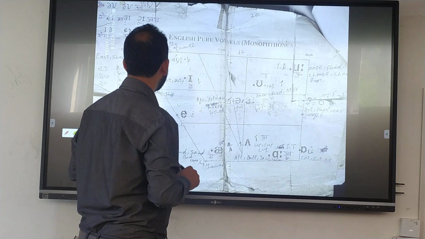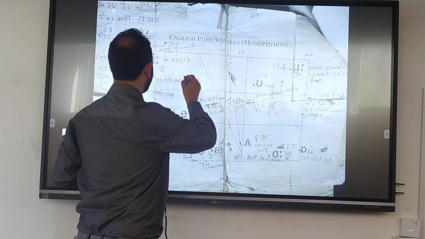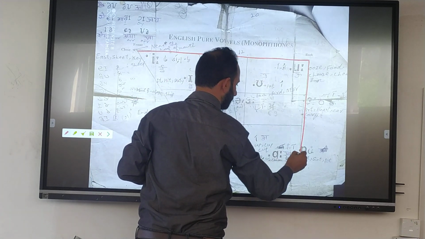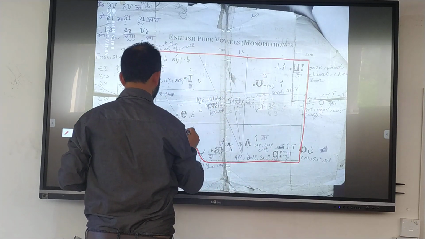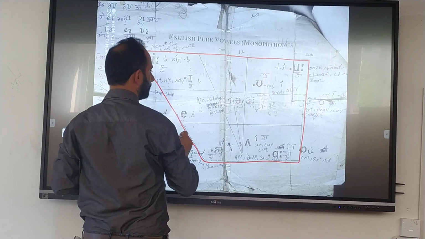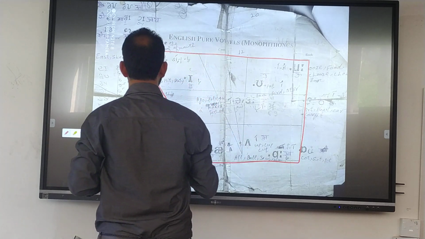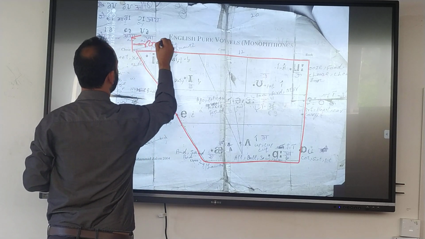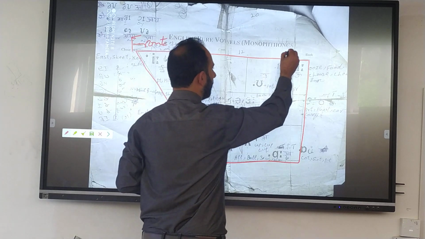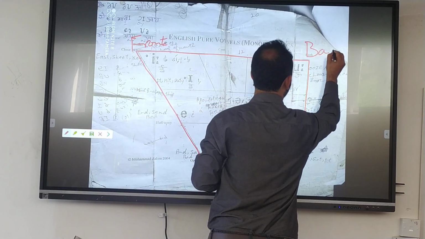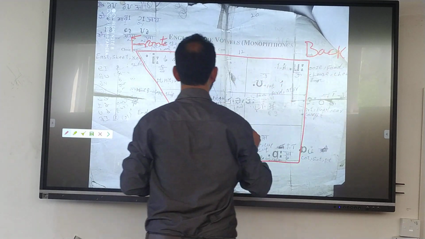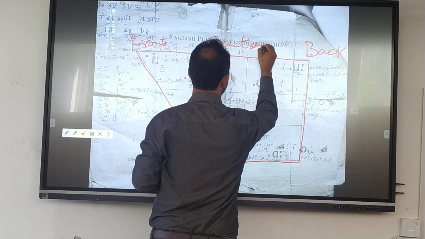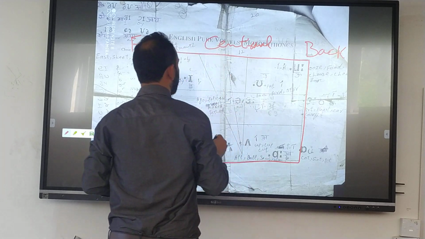Now you will see that, for example, this is the tongue. I told you that this is the front of the tongue. This is the back of the tongue. You have to take it like this. This is the back of the tongue, and now it is clear that this is the central of the tongue.